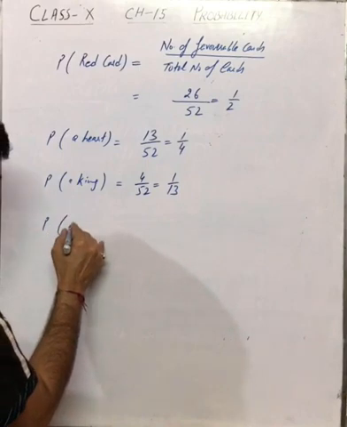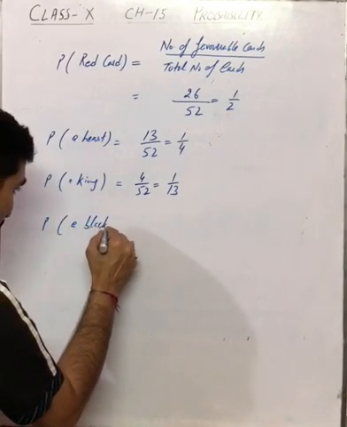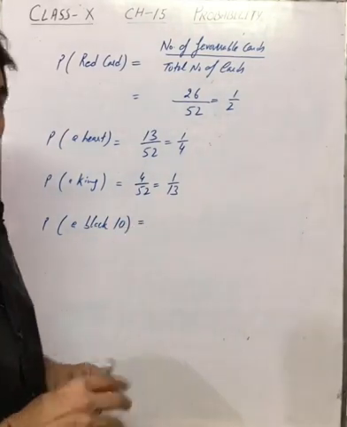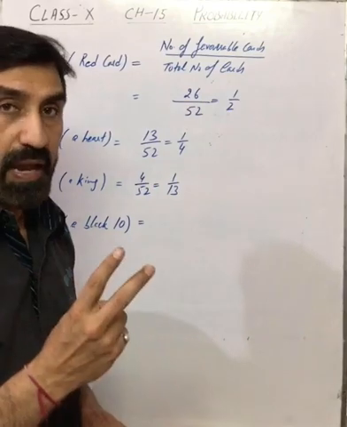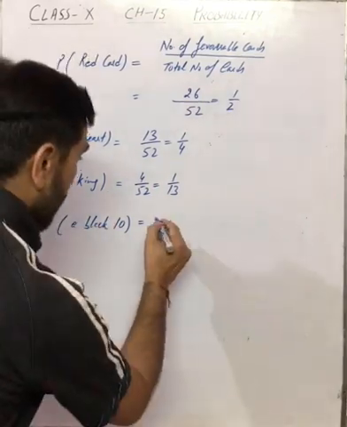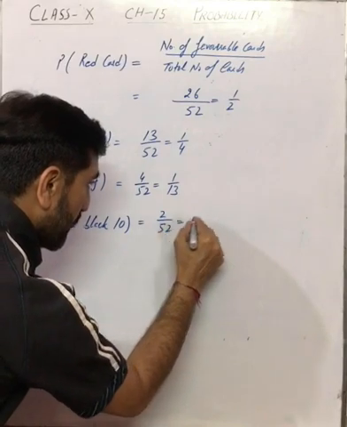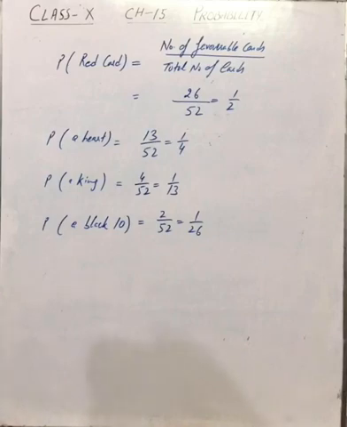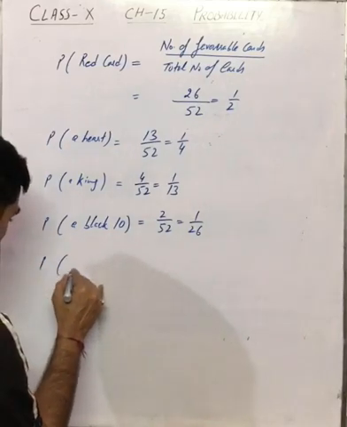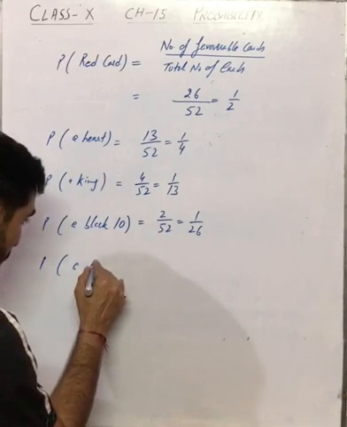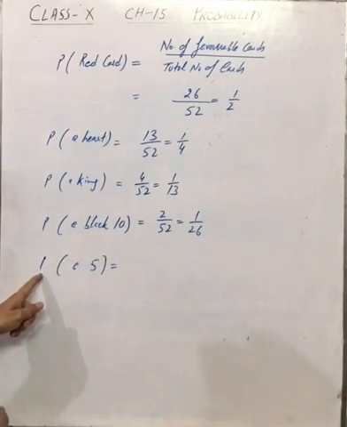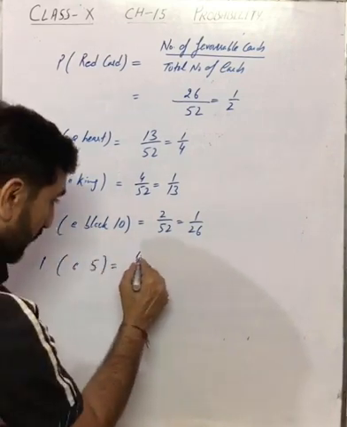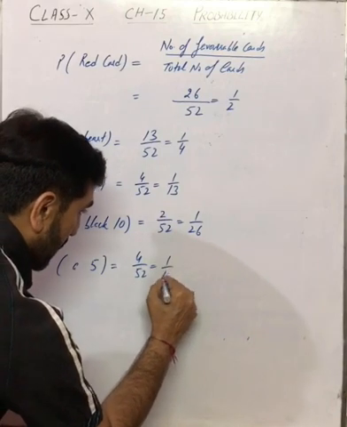Suppose you need to find the probability of getting a black 10. How many 10s were there? 4 10s. And out of these 4, 2 were black. Spade and club. So it is 2 by 52, which is 1 by 26. So I hope you must be clear about these probabilities. Suppose you need to find the probability of getting a 5. How many 5s were there? 4 5s were there. So it is 4 by 52, which is 1 by 13.